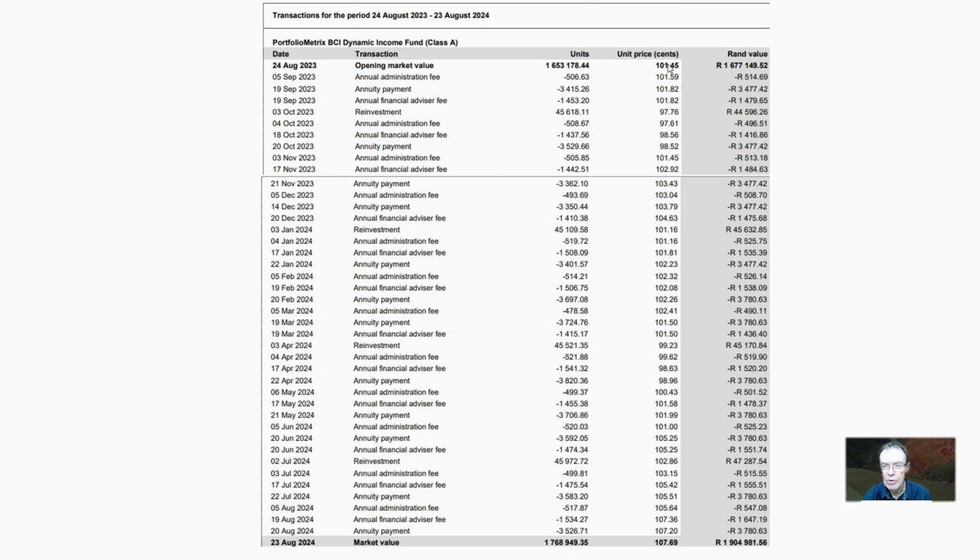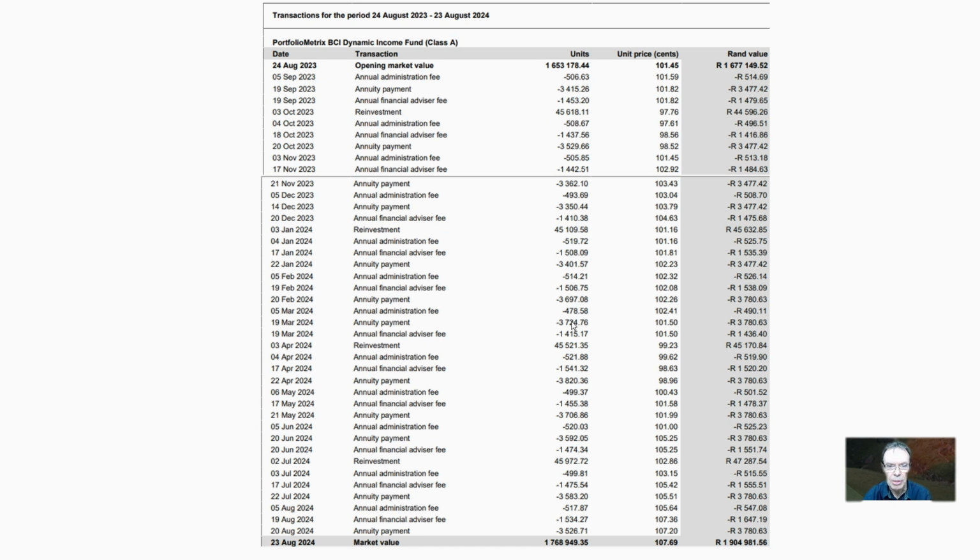But what's also very interesting is that over this period of time, we see the price increased from 1 rand to 1 rand 7. That's where the capital value is. Now this is very important, and we want to show you that it is important for us to replenish the units, because we started off with 1.6 million units and we ended up with 1.768 million, even though we paid an income, but we received great interest over that time, and the component of capital growth and interest was about 11%.